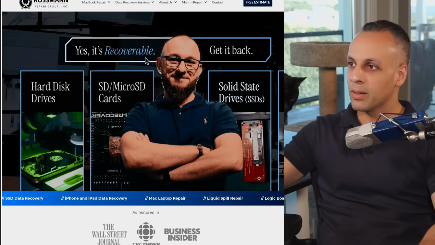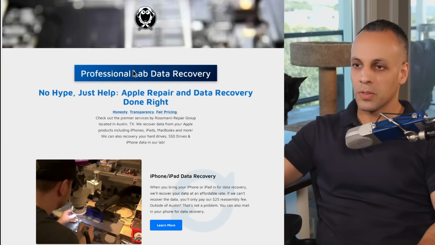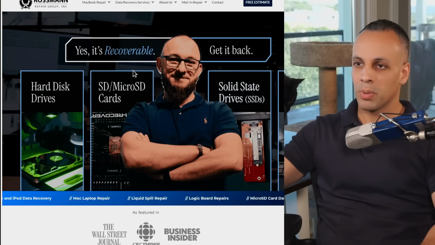So I have a data recovery business. The Rossmann Repair Group has been around for a while, and I hope for it to be around into the future. We do data recovery. We do motherboard repair. Not a lot of motherboard repair anymore because you used to be able to buy a donor board for $7 to $12. You used to be able to buy the chips for 50 cents to $5, and now donor boards are like $200 to $400 sometimes, and that changes the market for things. So a lot of what we do now is data recovery.